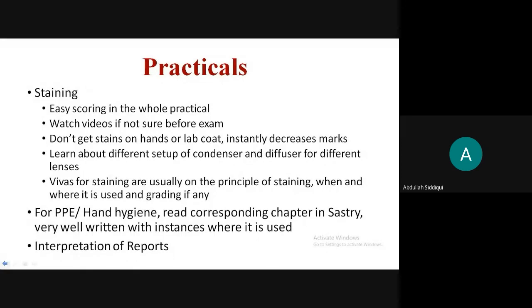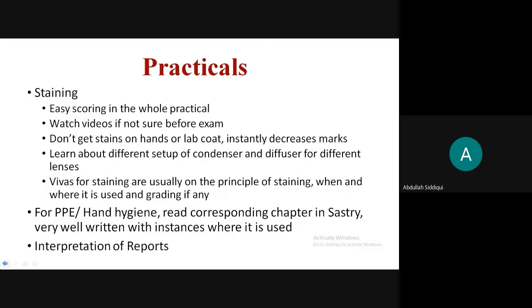For stool staining, it's not been done yet for you, but usually there are two staining methods in stool staining, which are iodine and saline, and there are bile-stained eggs, etc. So once you get to it, you will know the types of bile-stained eggs or non-bile-stained eggs, eggs that float.